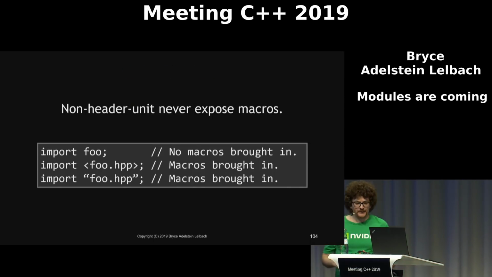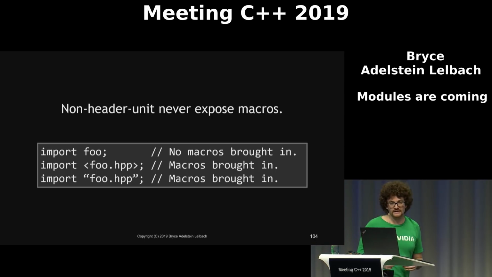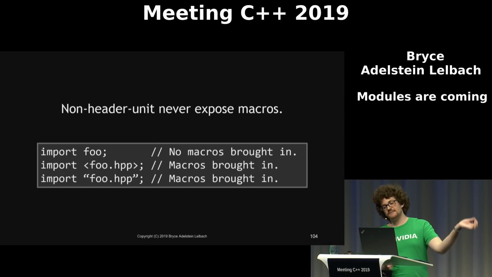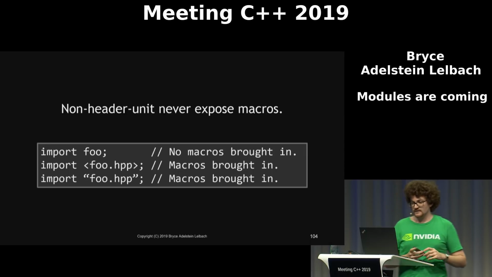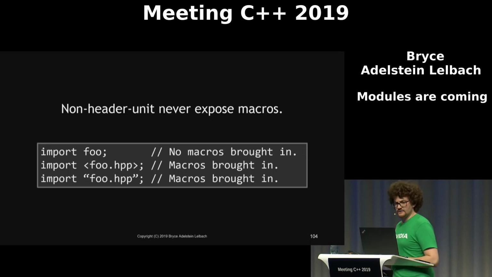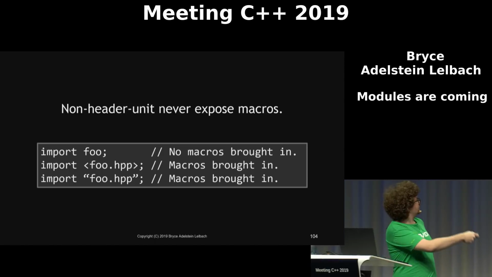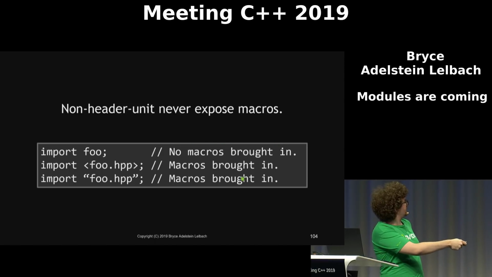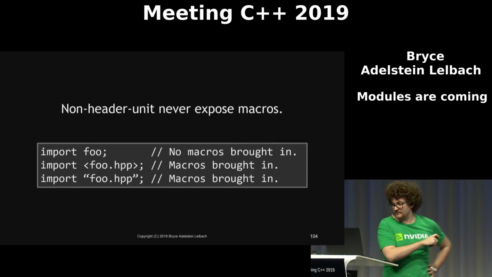Okay, so now let's talk about encapsulation from macros coming in, and how much encapsulation there is from macros going out. So non-header units never expose macros. This slide is, I believe, wrong. This should say no macros out, and that should say macros out and macros out. So macros can never go in, but they can come out.